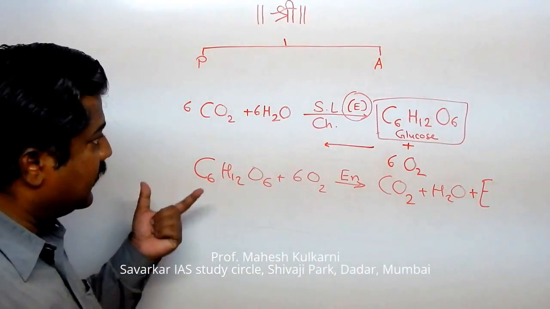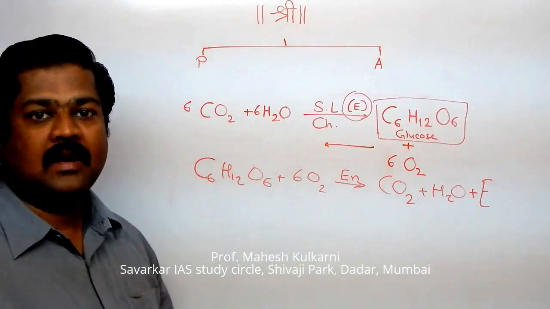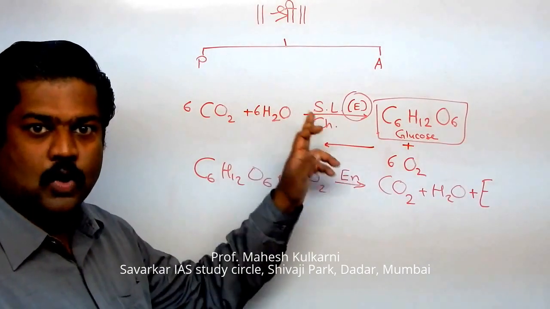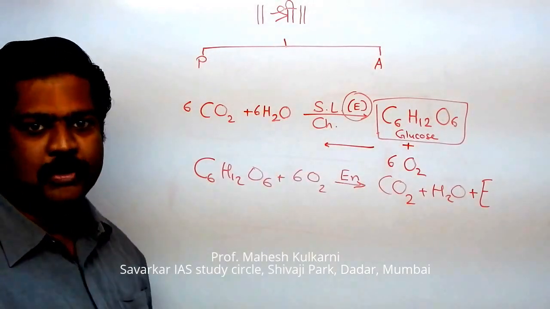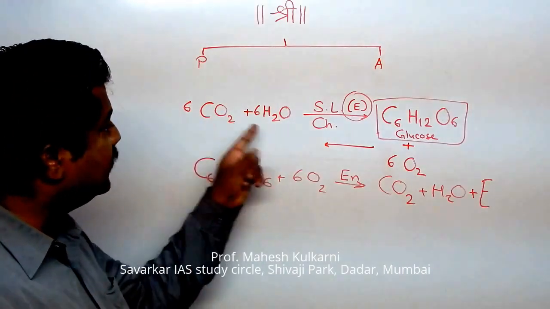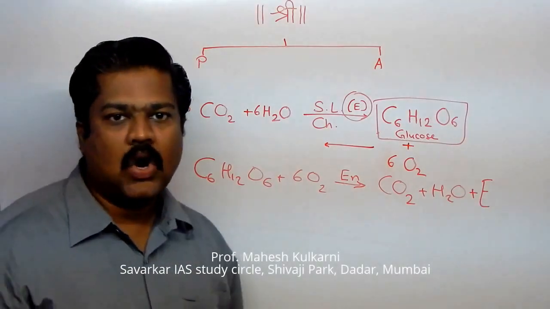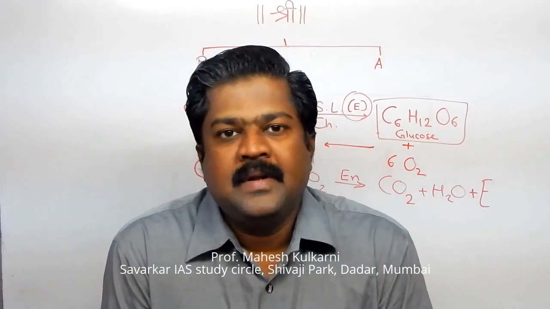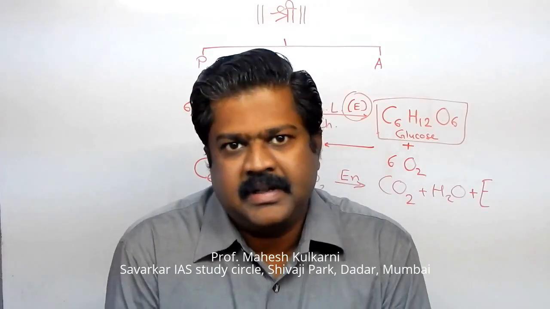This is the key factor of the life system. Whatever energy they are using is trapped by plants or producers in the form of glucose, an energy-rich molecule, which is oxidized and we get carbon dioxide plus water. So the original components are regained and the energy released is utilized by that organism. That's why in the two kingdom classification system, we get plant and animal as separate kingdoms.